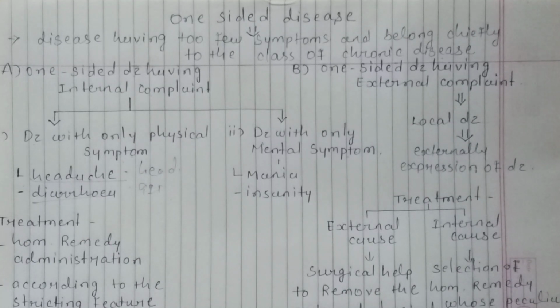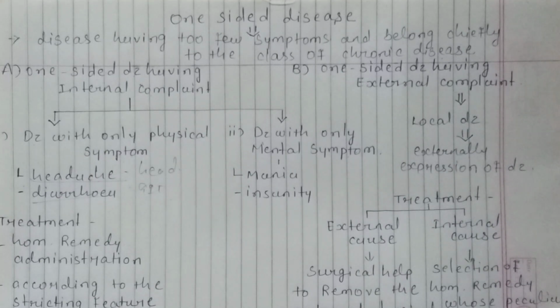The prescription becomes a less similar medicine because of few symptoms, and we can't match the symptoms of the disease and the symptoms of the medicine, so it's less amenable to cure.